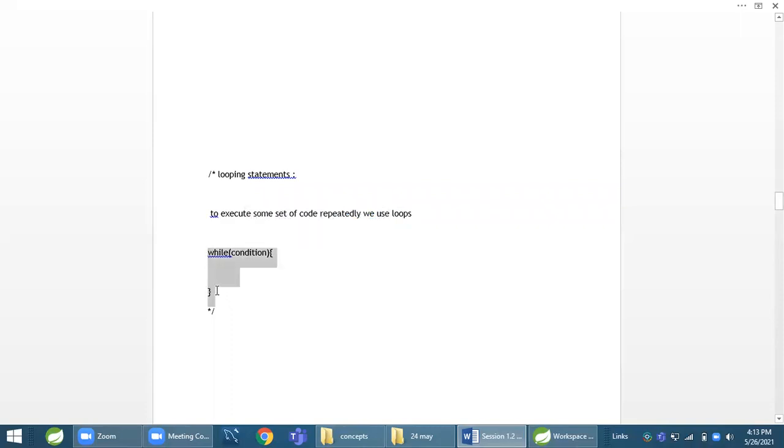This is also called as entry control loop. Okay, because at entry it checks whether condition is true or not. If condition is true, then and only then it will execute statements.